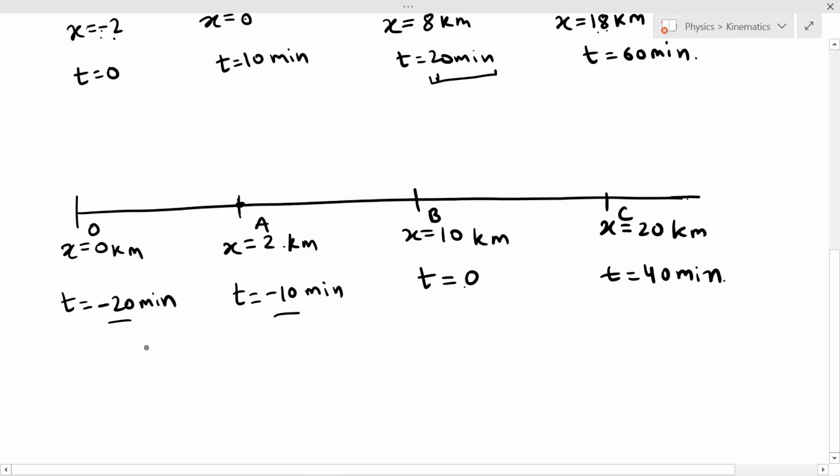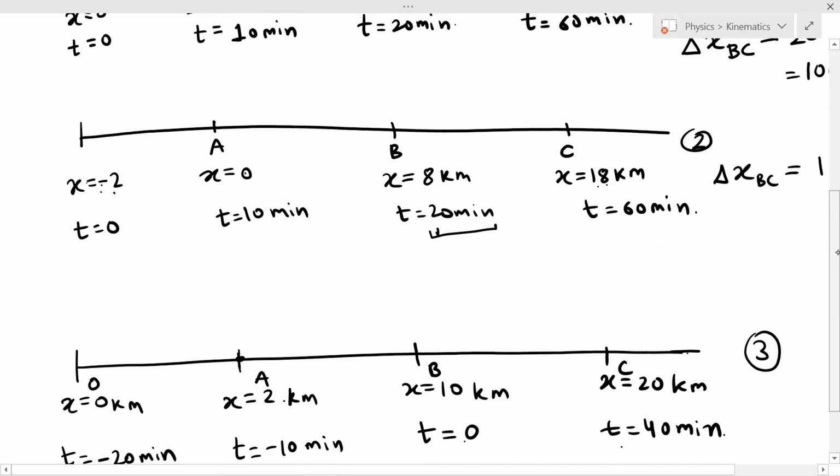Now let's do the same thing again with the time. So let's calculate the time interval between, suppose, C and A. Delta t CA will be 40 minus minus 10, which will be 50 minutes in this third reference frame.